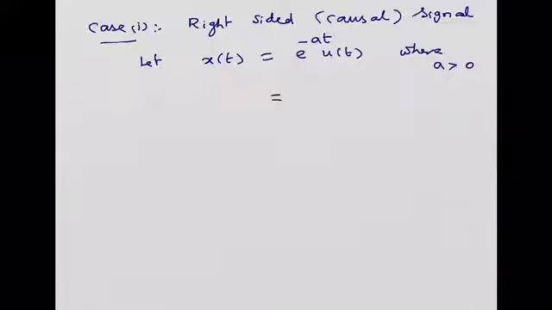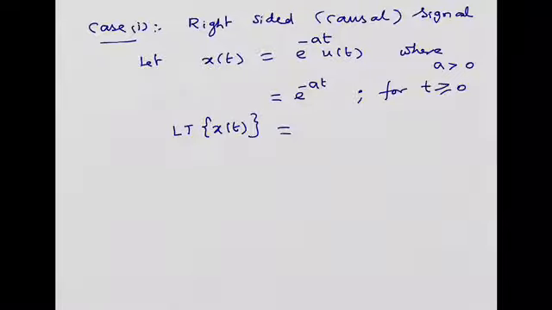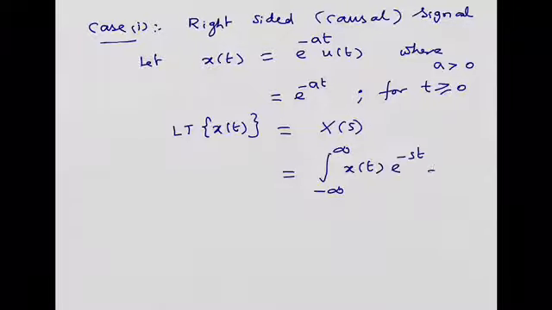The same representation can be mathematically written as x(t) is equal to e^(-at) only for the values of t greater than or equal to 0. So the Laplace transform of this x(t) is given by X(s), which is obtained by taking the integration from minus infinity to plus infinity of x(t) e^(-st) dt, as you all know.